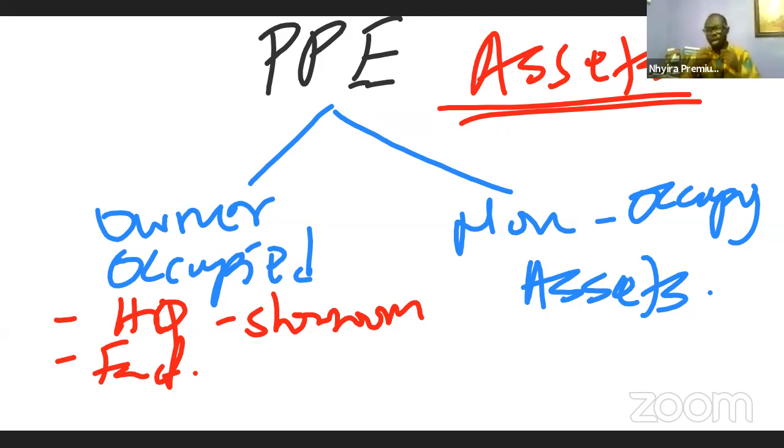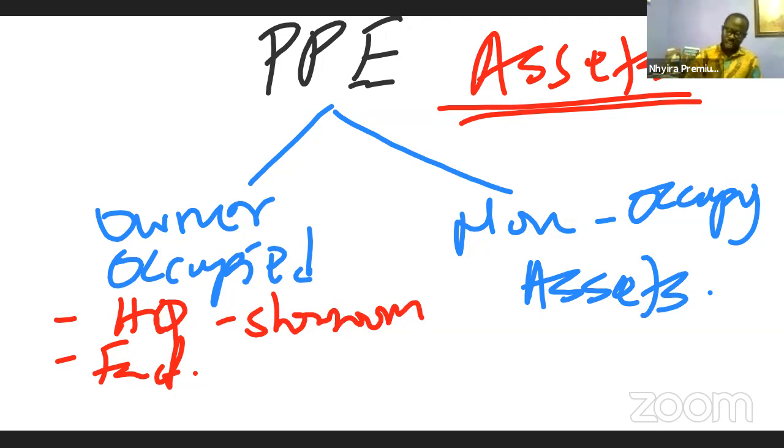Now, if a company controls the asset, but it is not using it as its headquarters, as a factory, or as a showroom, or even in its day-to-day running, but it is leasing it out to other people, or renting it out, or it is holding the asset and not doing anything with it, especially land, then that asset will be accounted for as a non-owner occupied asset.